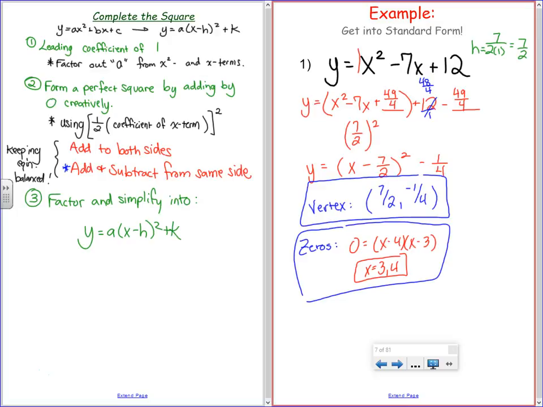Now wait. How would you have found k? f of 7 halves. You would have had to do 7 halves squared minus 7 times 7 halves plus 12. How many of you are scared of that? It's not that bad. If you're scared of that, maybe you should just do it the other way this time. What if you can't? The whole point is you don't have your calculator. Because if you had a calculator, you could graph it and find the minimum, and that's the first thing. True.